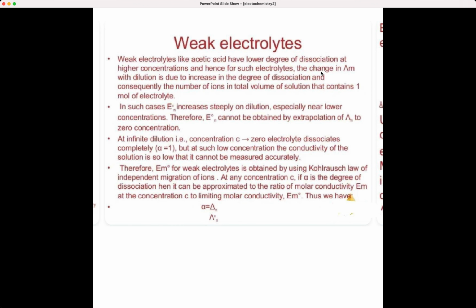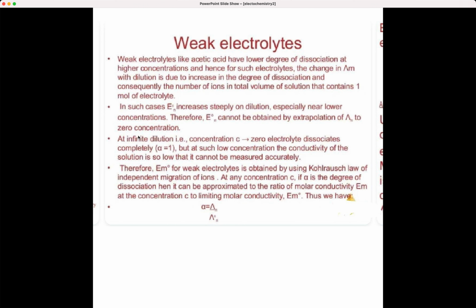Okay, now what about weak electrolytes like acetic acid? Their degree of dissociation will be low, so they are weak electrolytes. Even if you increase the concentration, the dissociation will be low only. For such electrolytes, the change in Λm with dilution is due to increase in the degree of dissociation and the number of ions in the total volume of solution which contains 1 mole of electrolyte. So in such cases, the value of Λm will increase steeply on dilution, especially near lower concentration. So you cannot obtain Λm0 by extrapolation of Λm to zero concentration.